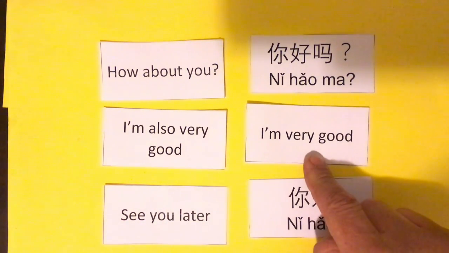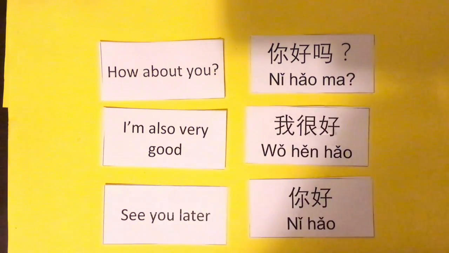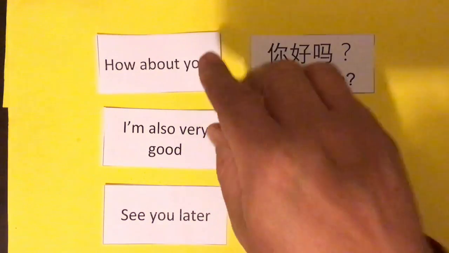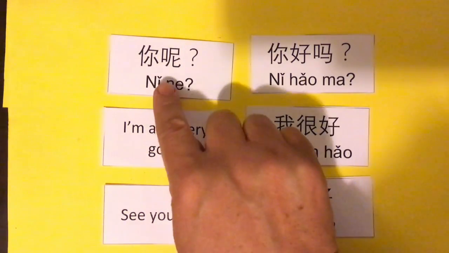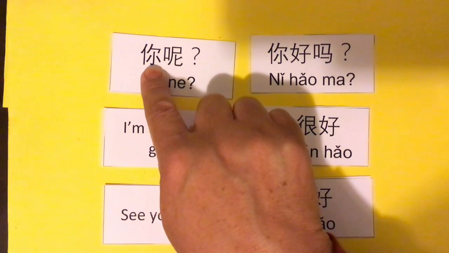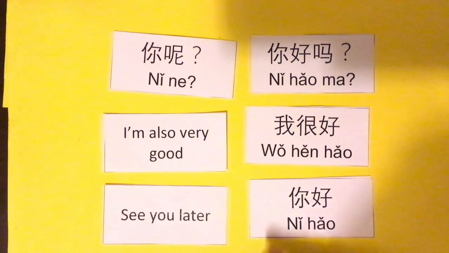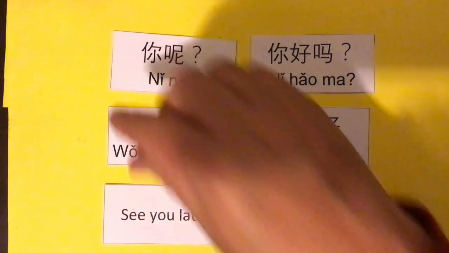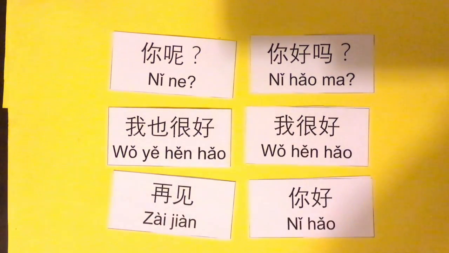I'm very good. 我很好. How about you? 你呢? Notice that 你呢 has that word for you in it. 你, which means you. I'm also very good. 我也很好. And see you later. 再见.